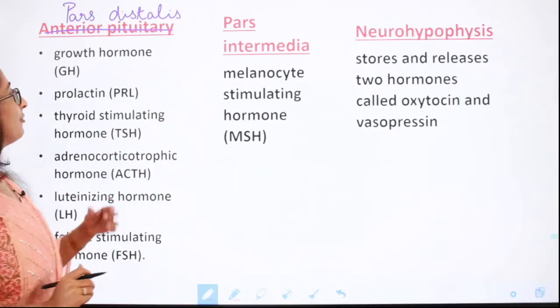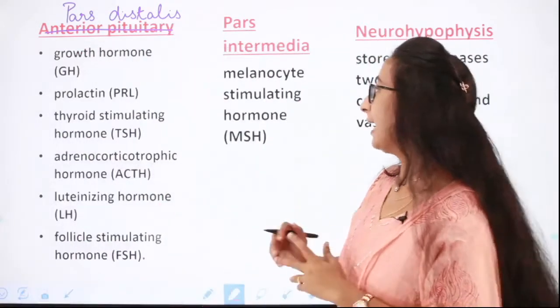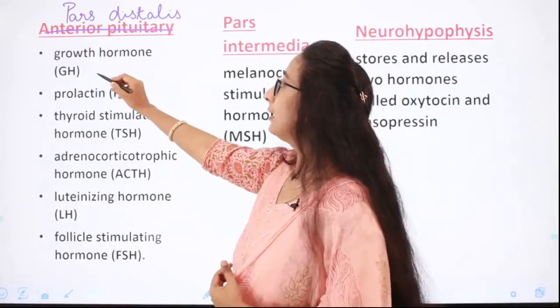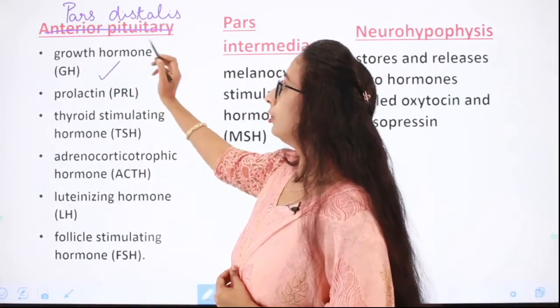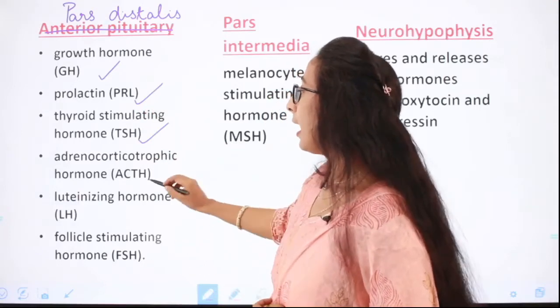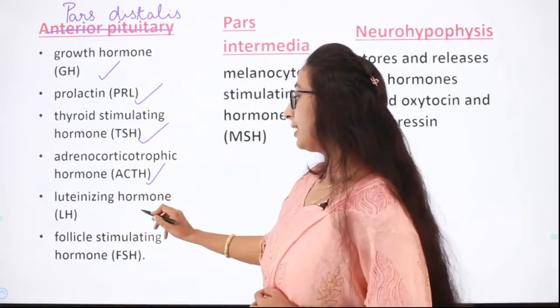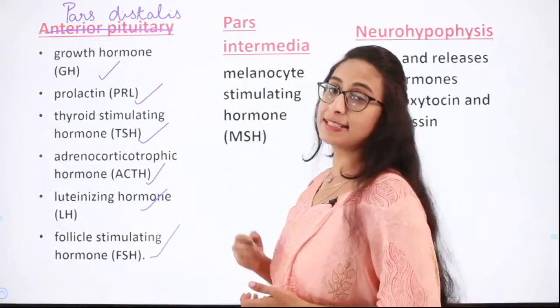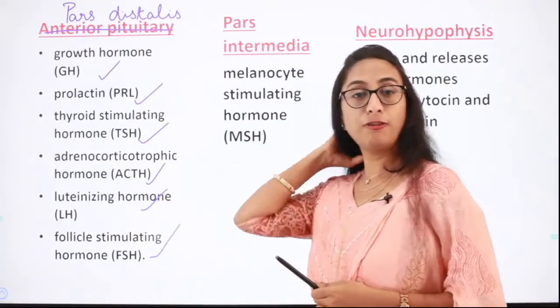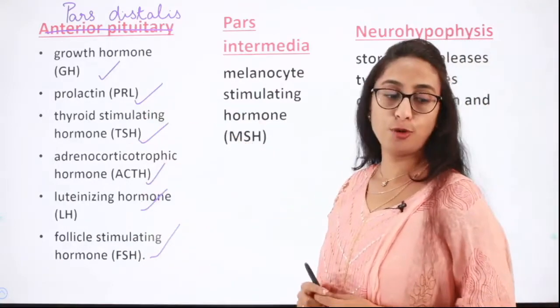The pars distalis, this part of the pituitary gland, secretes hormones like growth hormone, prolactin, thyroid stimulating hormone, adrenocorticotropic hormone, luteinizing hormone and follicle stimulating hormone. That is, the first part of the pituitary secretes these hormones.